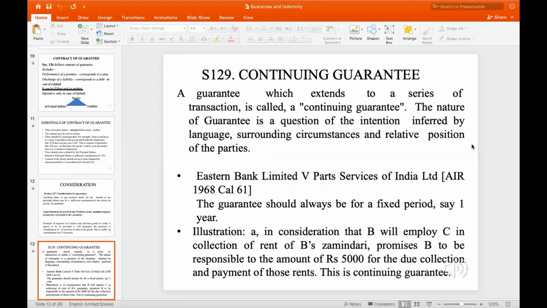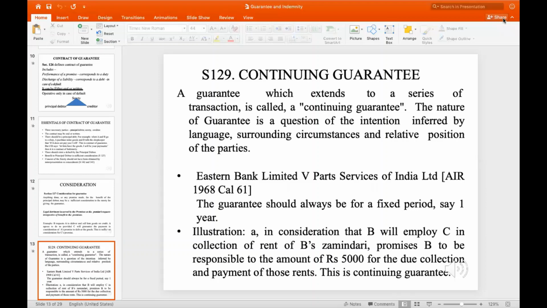Next is section 129, which speaks of continuing guarantee. Now, the question is, what do we mean by continuing guarantee? A guarantee which extends to a series of transactions is called a continuing guarantee. A guarantee may be completed in one phase. But if the person continues to extend the guarantee for a longer period of time than the contract that has been due, in that case it will be considered an extended guarantee or continuing guarantee.